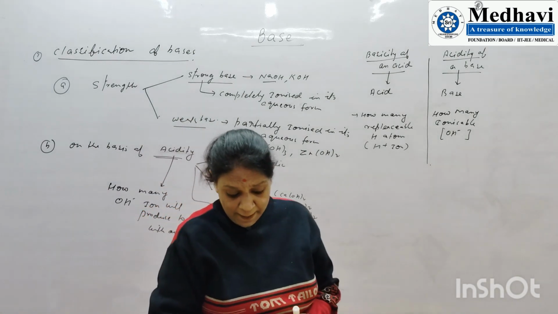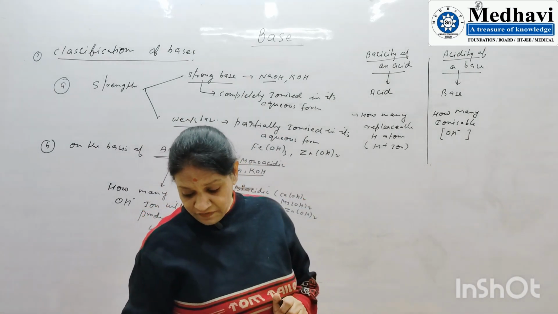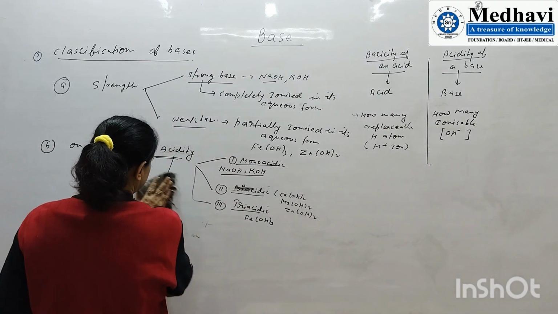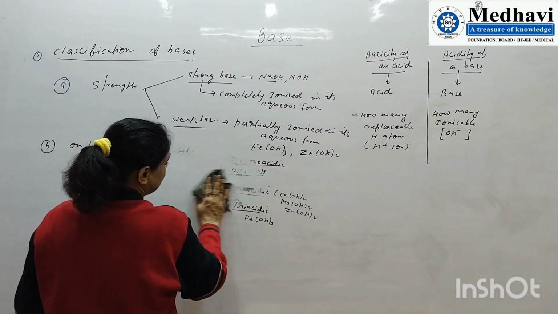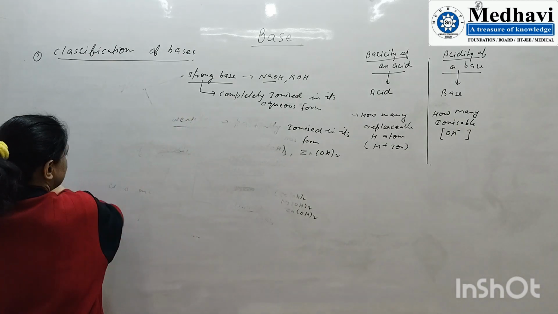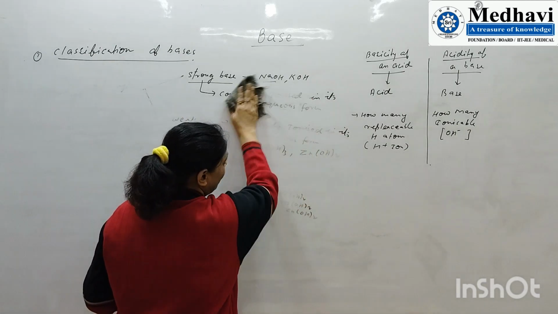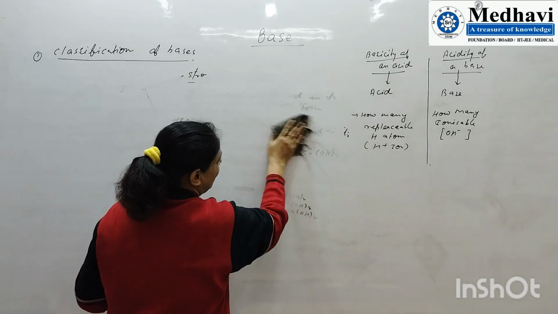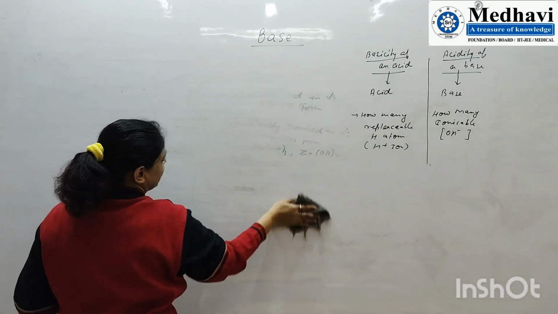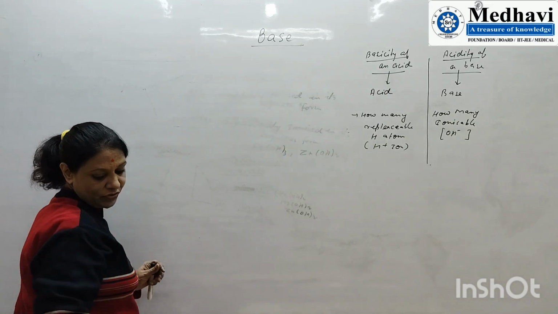After that, I have to explain preparation of a base. This is a very important part because students get confused in the reaction part. Chemistry is difficult from the reaction point of view, where we have to make which type of compound. This creates a little confusion among the students.